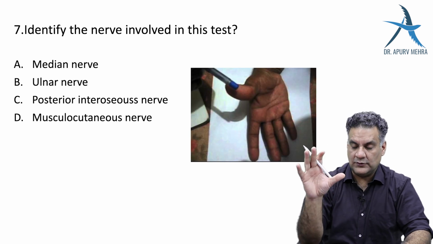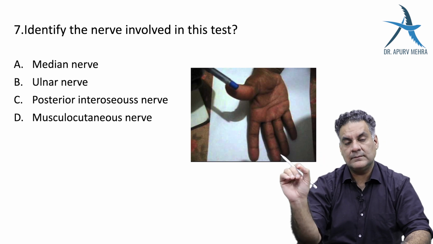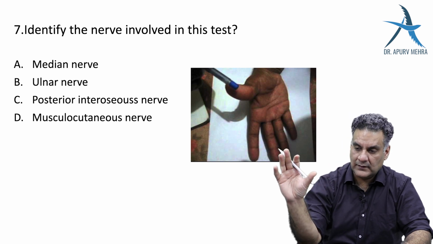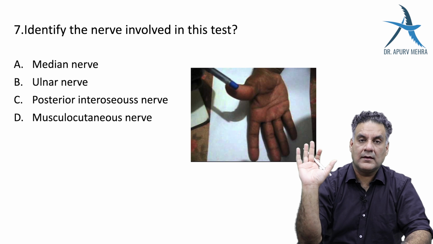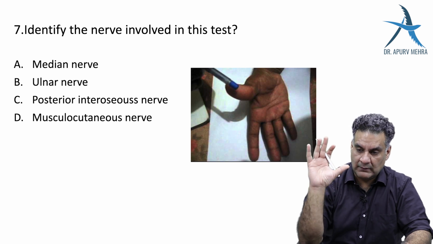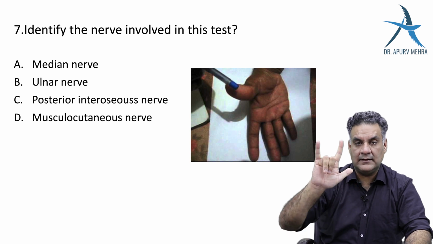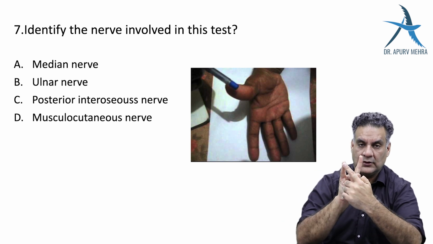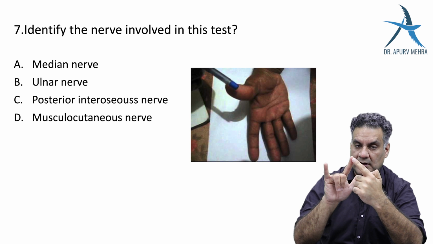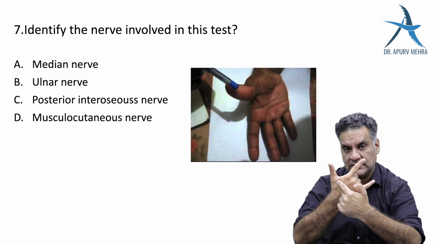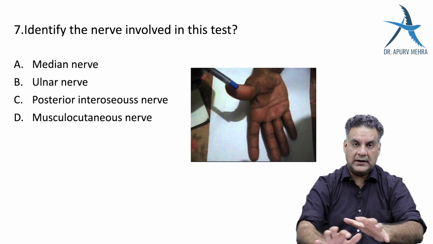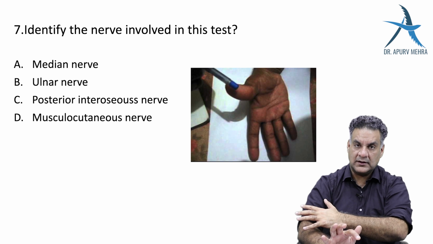Nerves, if I have to read one chapter, I will read nerve injuries. And I will mark my answers according to sensory distributions. The nerves which I will like to remember, the three nerves that go in the hand, I'll remember it like this. The tip of the little finger is the autonomous zone of the ulnar nerve. The middle finger is the autonomous zone of the median nerve. The dorsum of the first web space belongs to the radial nerve. Radial, median, ulnar.